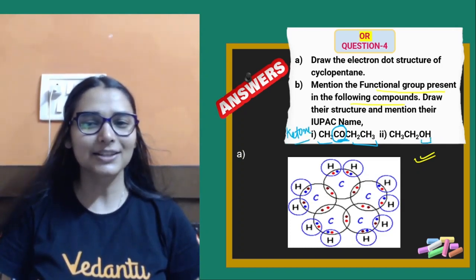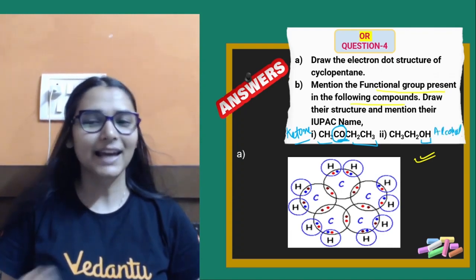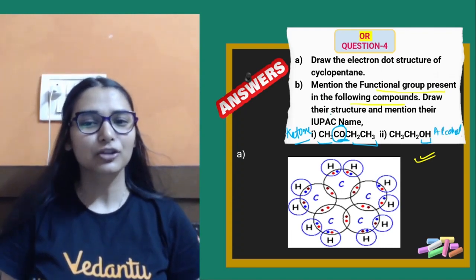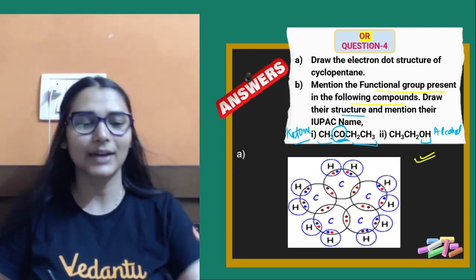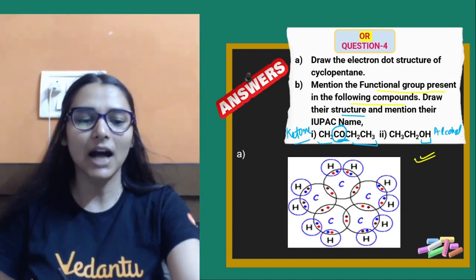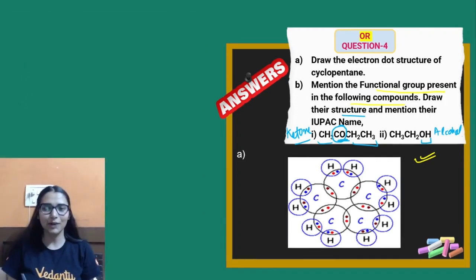And the next one is your OH. This is for alcohols. We have identified the functional group. Draw their structure. Can you draw the structure? Yes, you can. Always start with the carbon skeleton. ठीक है, कार्बन से शुरू करना है.